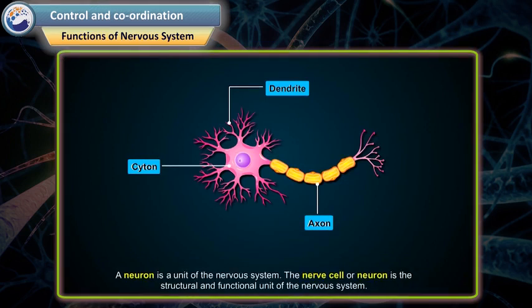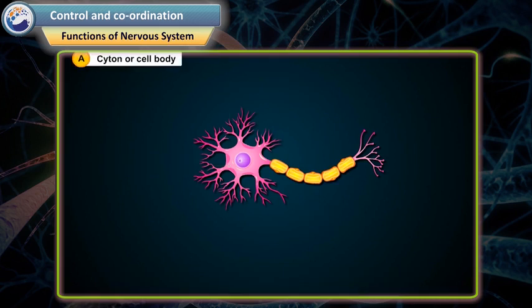A neuron is a unit of the nervous system. The nerve cell or neuron is the structural and functional unit of the nervous system. A neuron is a highly specialized cell which is responsible for transmission of nerve impulses. The neuron consists of the following parts: A. Cyton or cell body.